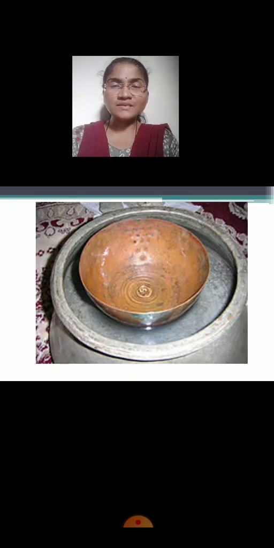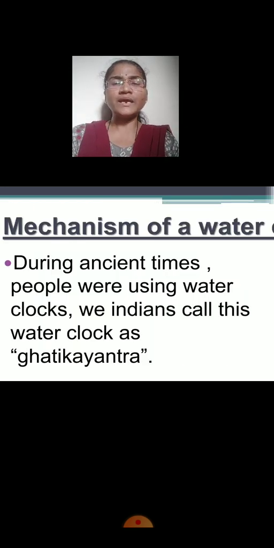See, this is the water clock. We are going to see the mechanism of it now. How does it work? Okay, the working of this water clock. Fine. See, during ancient times, people were using water clocks. Ancient times means previous days. Okay, yes. We Indians call this water clock Ghatika Yantra. Children, your parents must be knowing this word Ghatika Yantra. So you can ask them also. They will help you in this case.